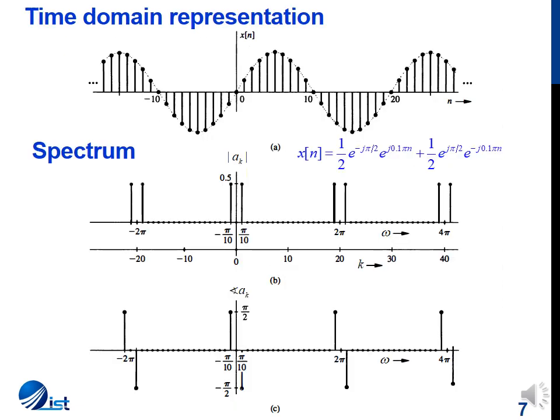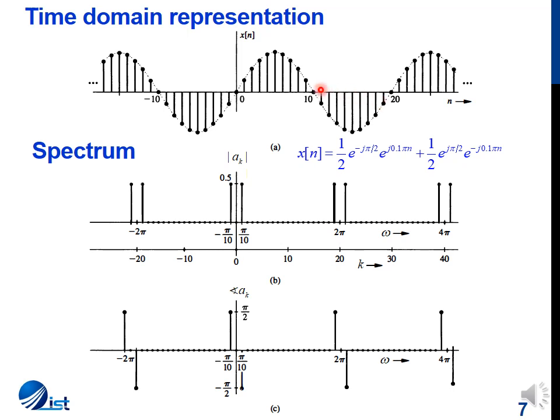Before plotting the spectrum of the signal, figure A shows a plot of the time domain signal. We define the signal to be periodic with a period capital N equal to 20 samples. So this means that the signal will repeat its value after every 20th sample. If we start our time period from n equal to 0, at n equal to 19 we have 20 samples, and the signal will repeat its value after n equal to 20.